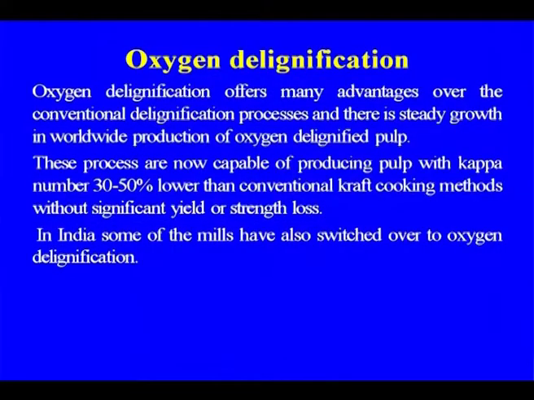Oxygen delignification offers many advantages over the conventional delignification process, and there is a steady worldwide growth in its use. Another improvement is in the kappa number: the processes are now capable of producing pulp with a kappa number 30 to 50% lower than the conventional kraft cooking method. So this is the advantage of oxygen delignification.